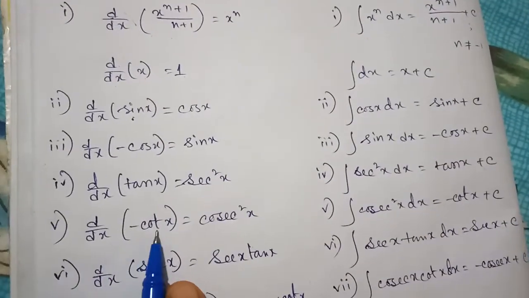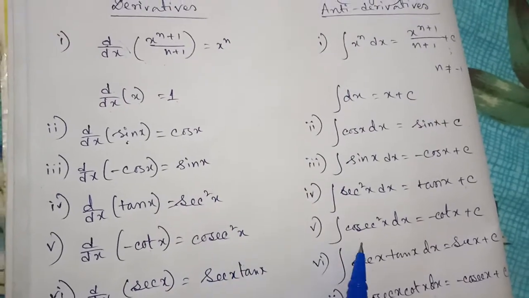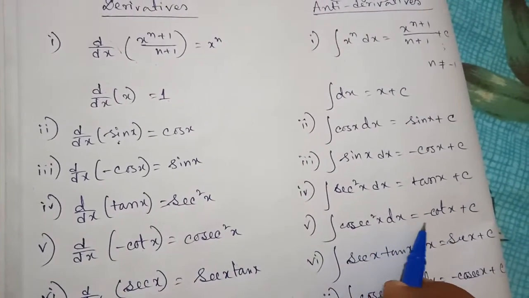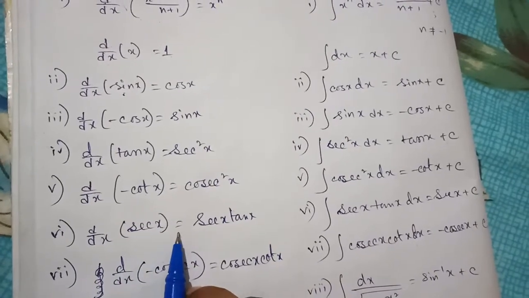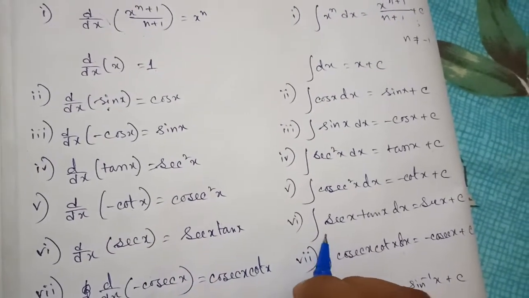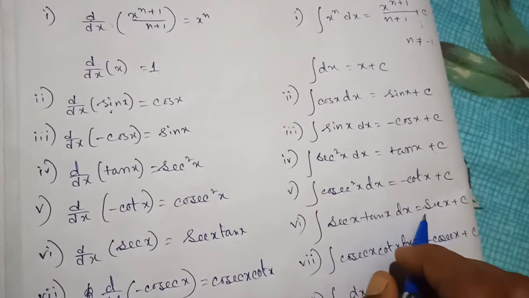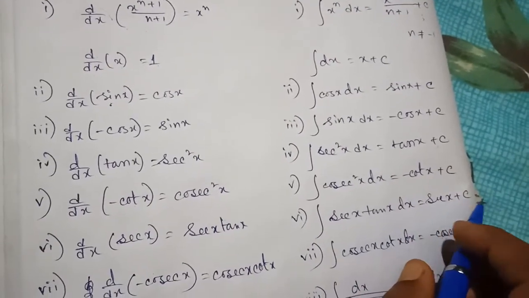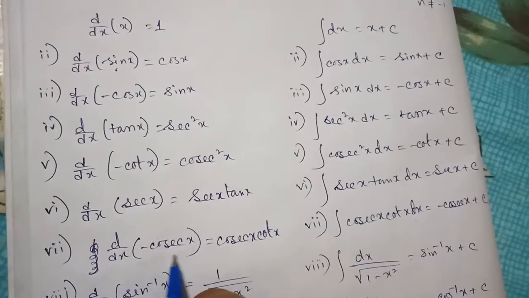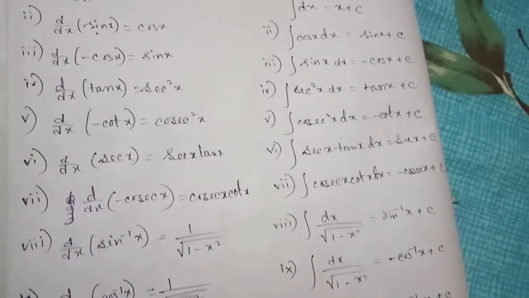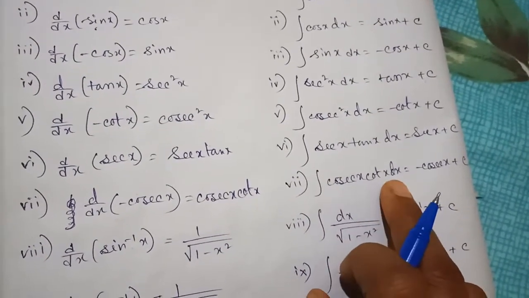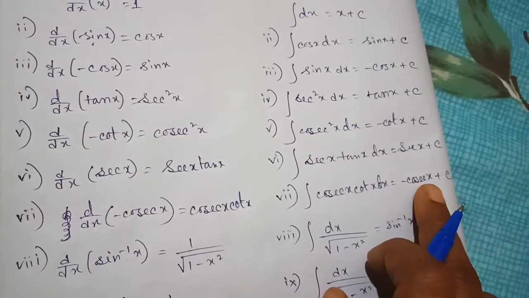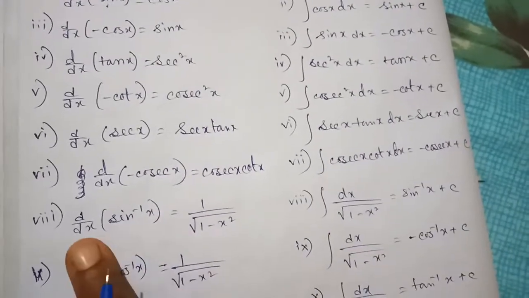The d/dx of minus cot x equals cosec square x, so the integration of cosec square x dx equals minus cot x plus c. The d/dx of sec x equals sec x tan x, so the integration of sec x tan x equals sec x plus c. The d/dx of minus cosec x equals cosec x cot x, so the integration of cosec x cot x dx equals minus cosec x plus c.